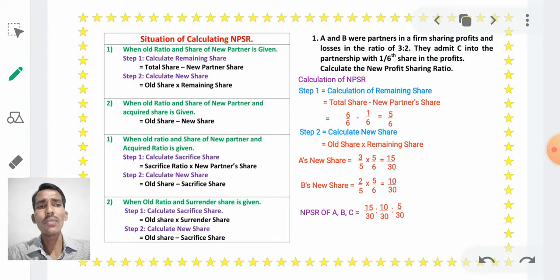The remaining 5 rupees will be given to C, or it is also known as the ratio 3:2:1. How did it come? By deducting, or with the table, 5 3s are 15, 5 2s are 10, and 5 1s are 5. The answer will be 3:2:1, or you can write 15:10:5. Both are correct answers. Is it clear?